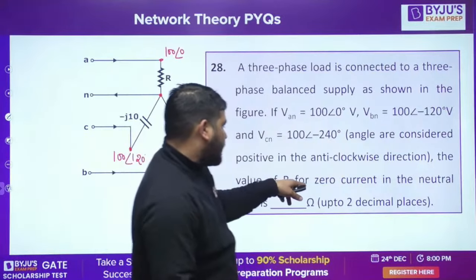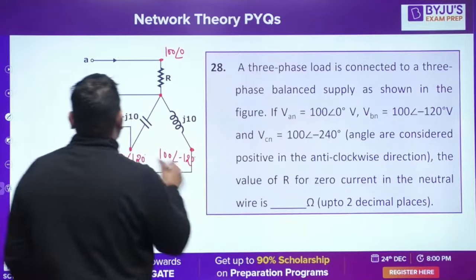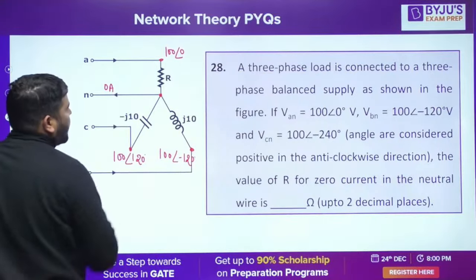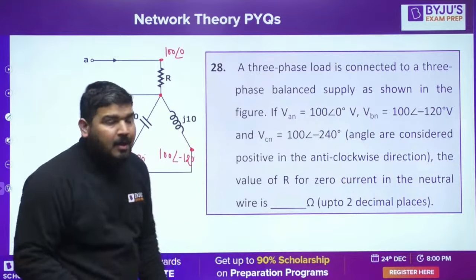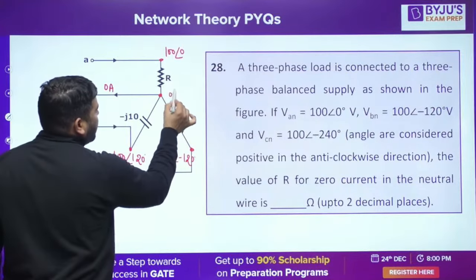We need the value of R for 0 current in the neutral wire, that is 0 ampere. I need to calculate the value of R. I think it's easy peasy. You just apply nodal analysis. Assume this as 0 volt.